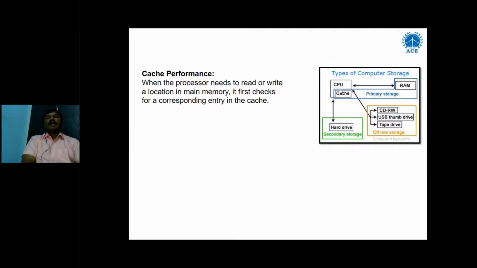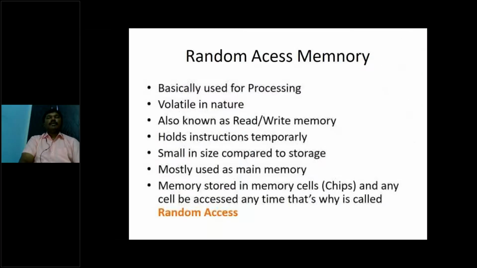This cache memory is a kind of static RAM. It is used to increase the performance of the processor. The CPU first checks the cache memory to see whether the file being opened exists in the cache or not. If it exists, then it will be executed at a much faster rate, in the order of nanoseconds. Next one, random access memory, basically used for processing, volatile in nature, and also known as read or write memory.